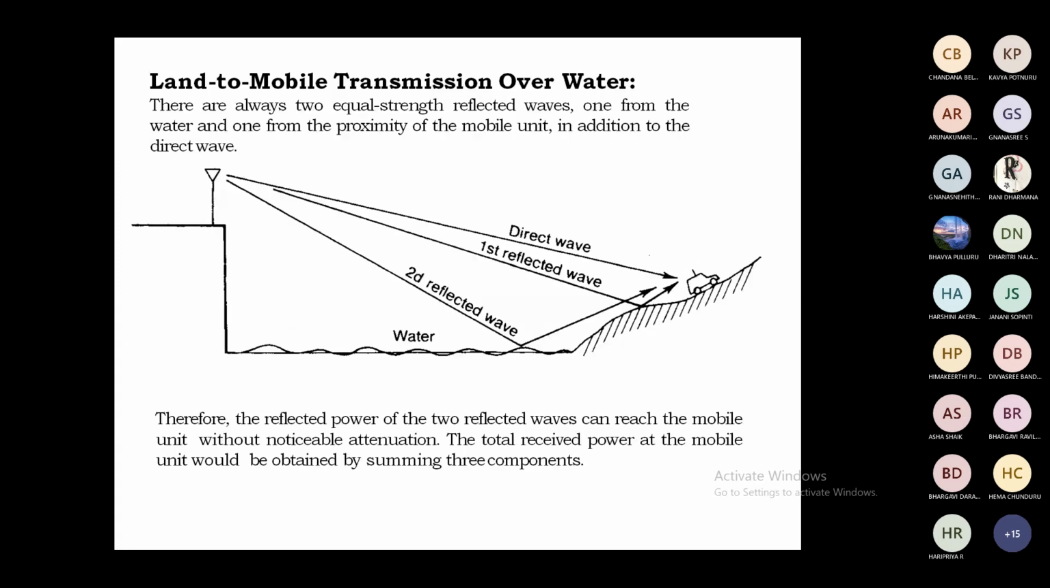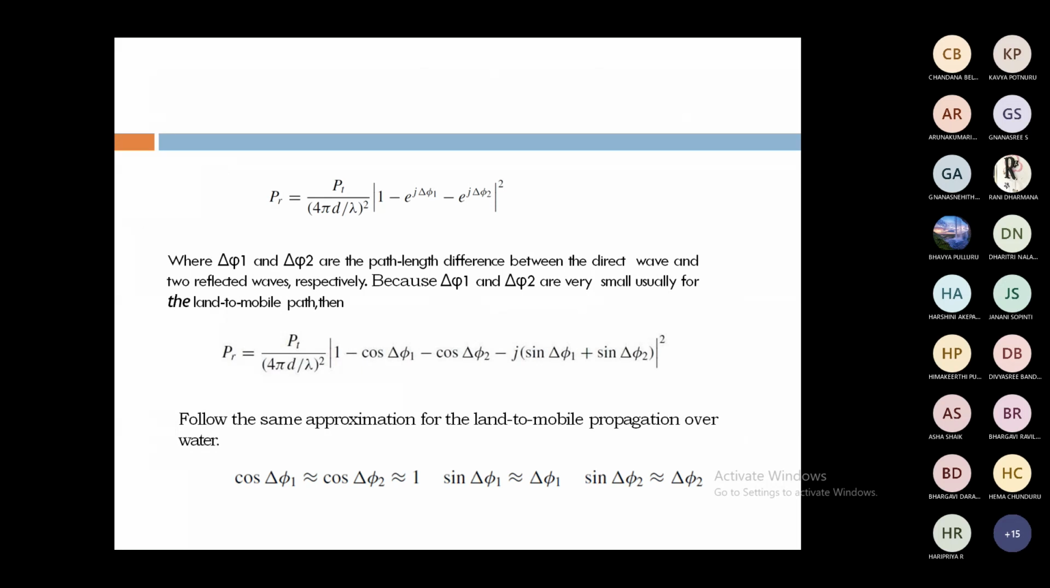Here in this figure, one is the direct wave, and two are reflected waves. The phase difference between the direct wave and the first reflected wave is delta phi 1. The phase difference between the direct wave and the second reflected wave is delta phi 2. That's why the equation looks like this. Simplifying this equation, PR is equal to PT by (4 pi d by lambda) square, modulus of 1 minus cos del phi 1 minus cos del phi 2 minus j times (sine of del phi 1 plus sine of del phi 2), whole square.